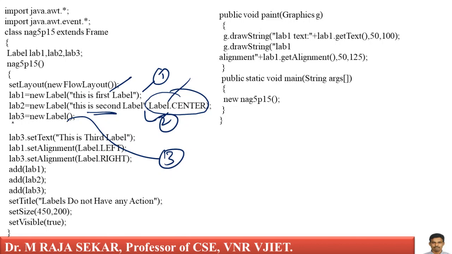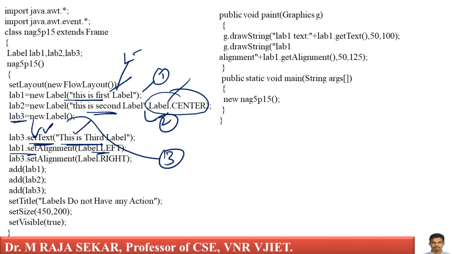Now just see, for label 3, I have not given a name. Now I am giving the name. setText is a method. With the help of this particular method, I can give the name for that particular label. This is third label, means for label 3, I am giving the name. Label 1, I have not assigned any alignment. Therefore, lab1.setAlignment(Label.LEFT).